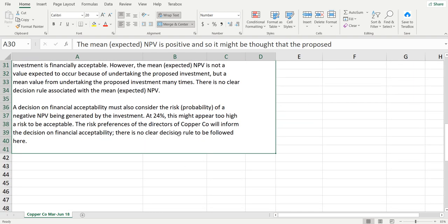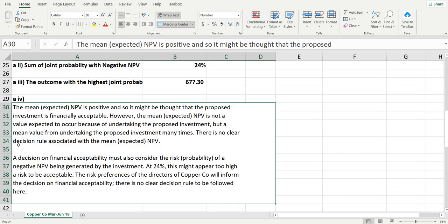At 24%, so this has a 24% chance of having a negative NPV. There is a 24% chance of having a negative NPV. Okay, so at 24%, this might appear too high a risk to be acceptable. The risk preference of the directors of the company will inform the decision of financial acceptability. There is no clear decision rule to be followed here. So this is the answer given in the exam kit.